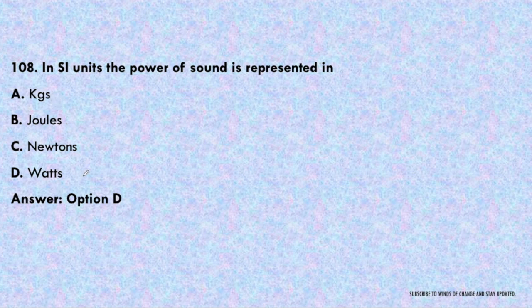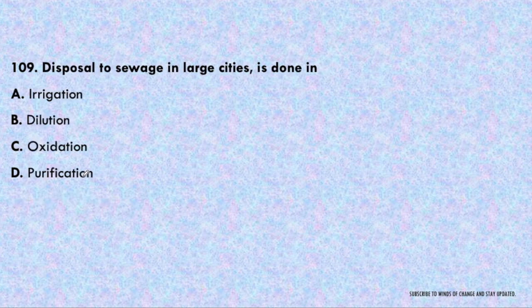So obviously watt is the unit of power. Next question. Disposal of sewage in the large cities is done by irrigation, dilution, oxidation or purification. So for sewage from the large cities, how is disposal done? Irrigation is not possible, it will be done by dilution.